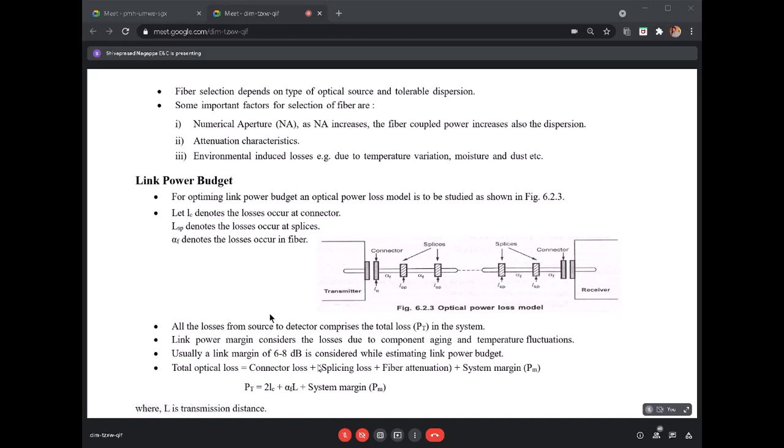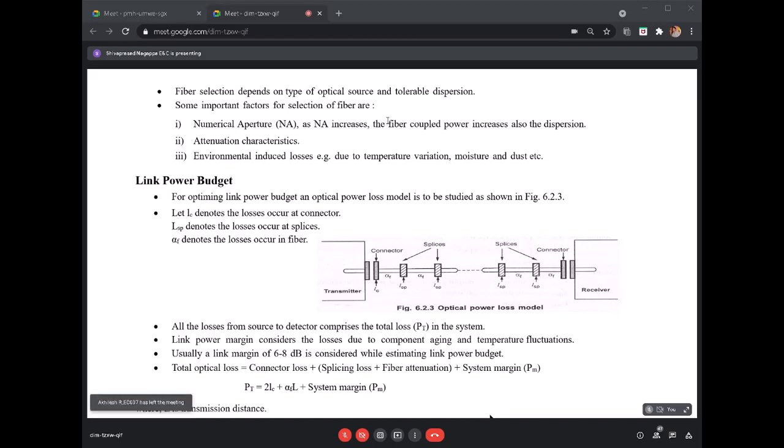We have to choose an optical source, and we have to see how far the source is going to be transmitted over the fiber which we have selected. Here we need to use an amplifier, that is for the photo detectors, and where it boosts and at what level we have to boost, what is the power level of your optical signal. So that is with respect to this wavelength and all those things.